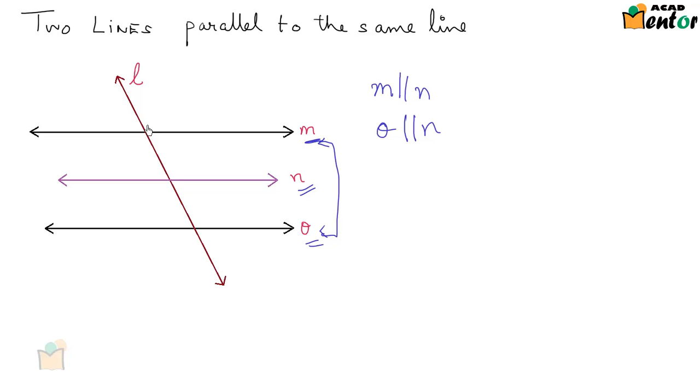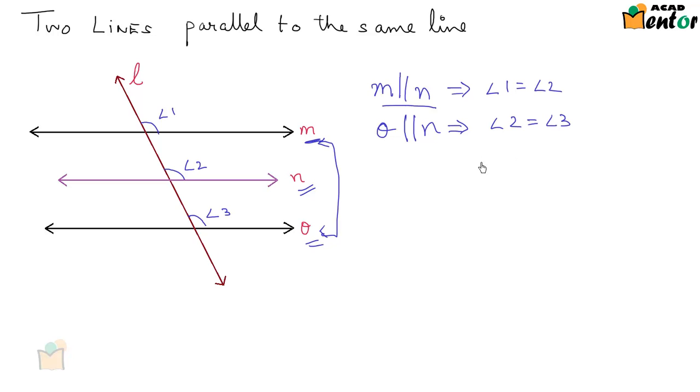Now let me draw certain angles, these three angles. So let this be angle 1, angle 2, angle 3. Since M is parallel to N, we know that angle 1 is equal to angle 2. Why? Because they are corresponding angles. Similarly, angle 2 is equal to angle 3. Again, because they are corresponding angles.